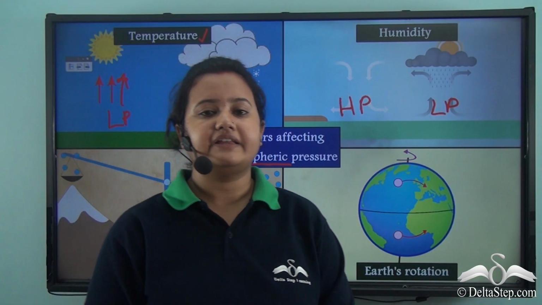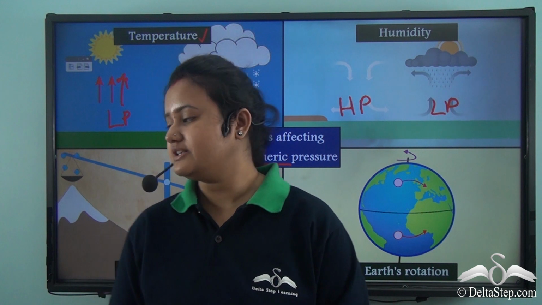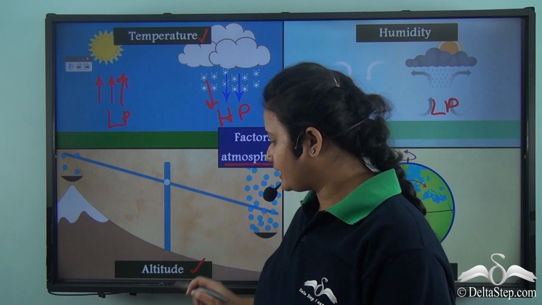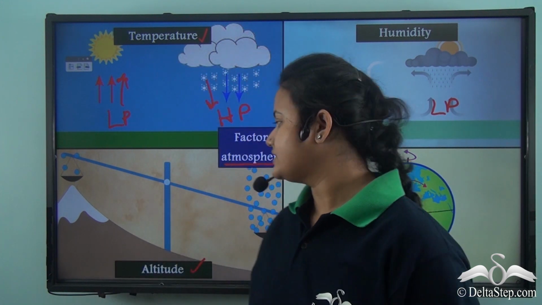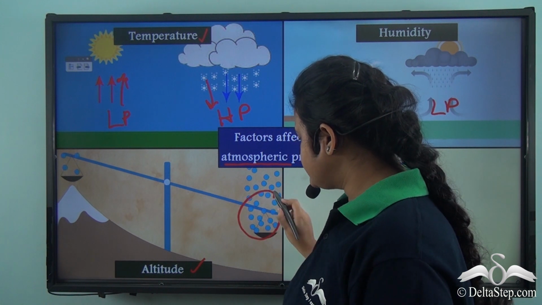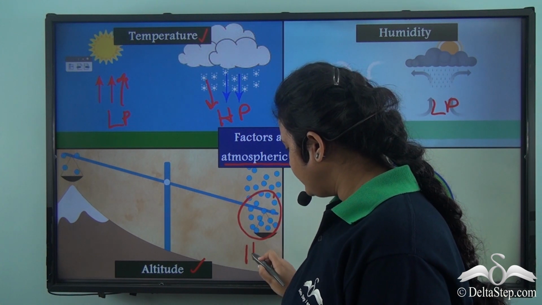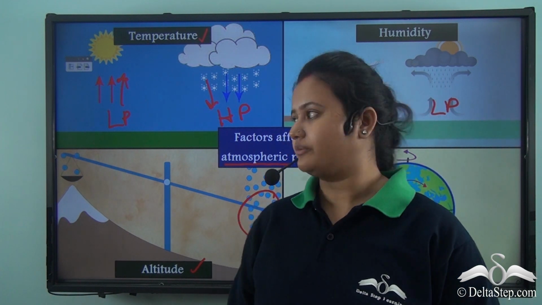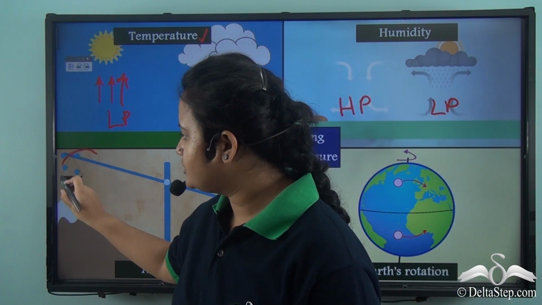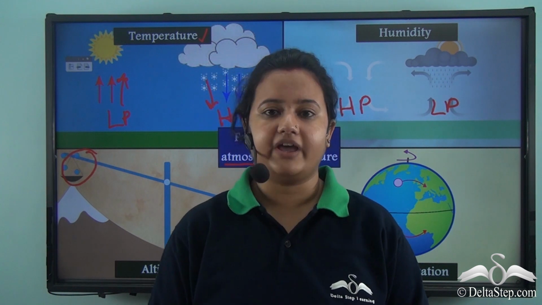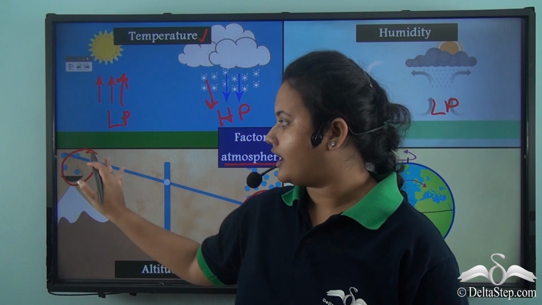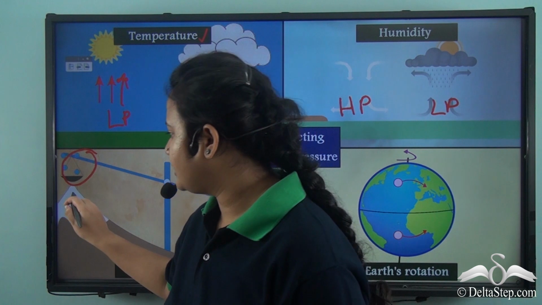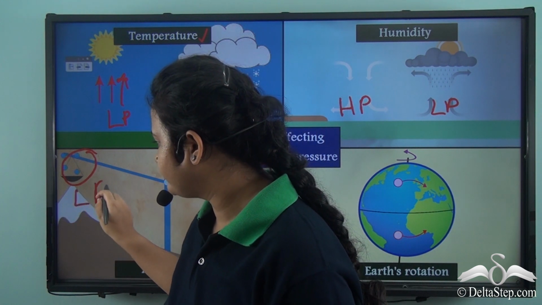Another factor that affects atmospheric pressure is altitude. In lower altitudes, the density of air is more. So, in lower altitudes, we experience high atmospheric pressure. Whereas in higher altitudes, the density of air is less. So, in higher altitudes, the atmospheric pressure is low.